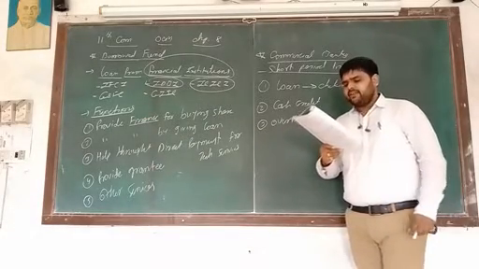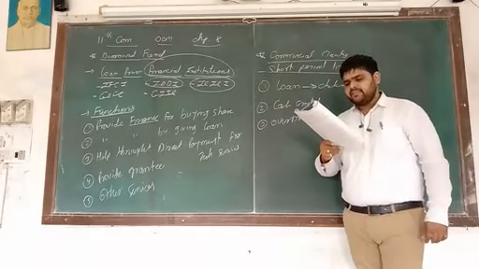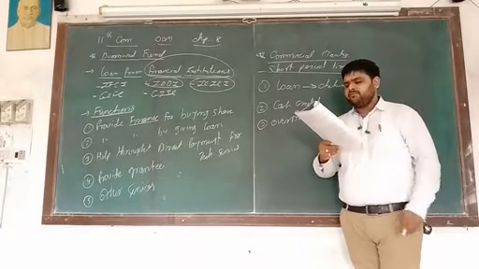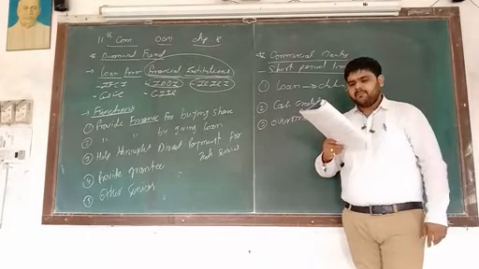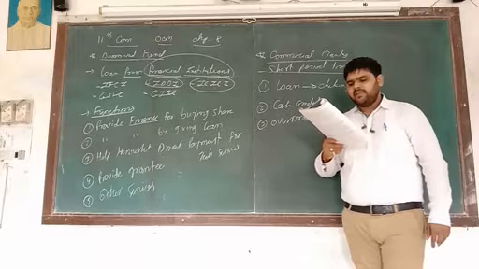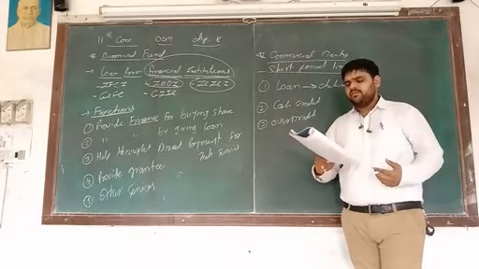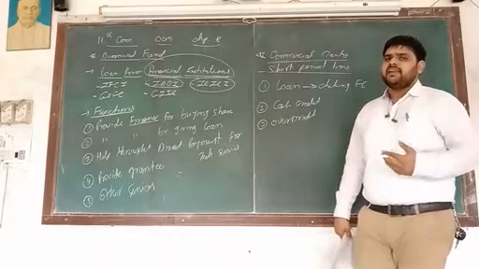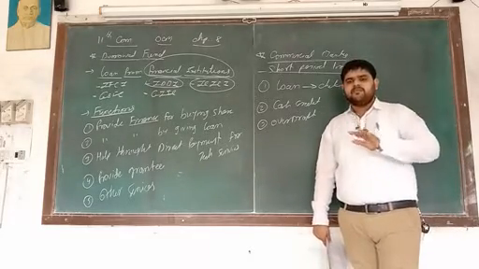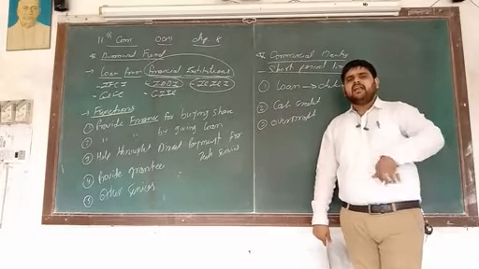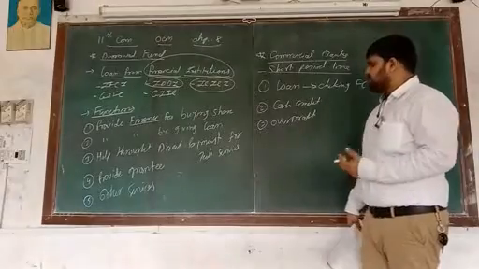Next, while offering a loan, the assets of the company are mortgaged in favor of the bank. Interest has to be paid at a fixed rate of interest over the period of the approved loan. The amount can be repaid in pre-decided installments or in total at a time. So there are two ways anybody can repay the money, either in the form of installments or at the end of the maturity time. So this is the first one, that is loan.